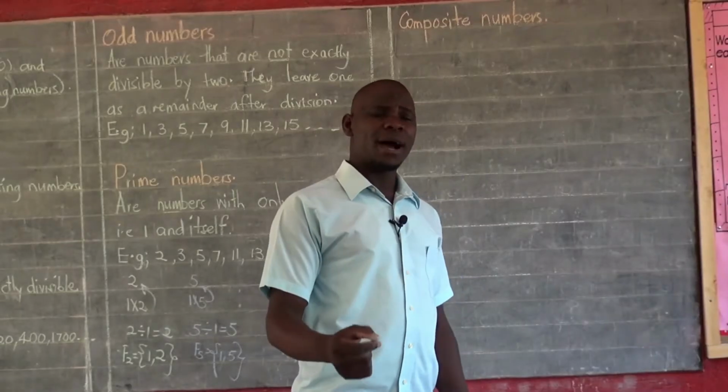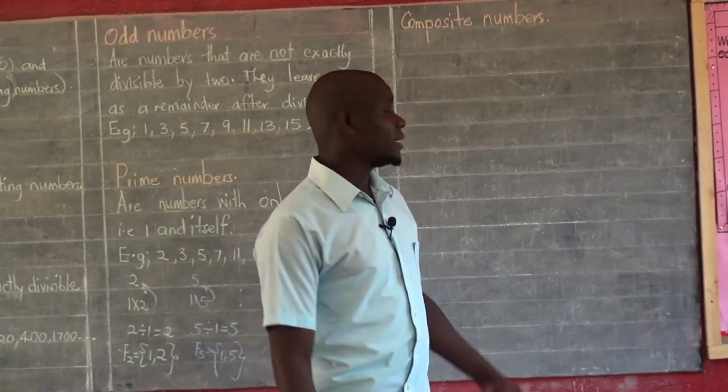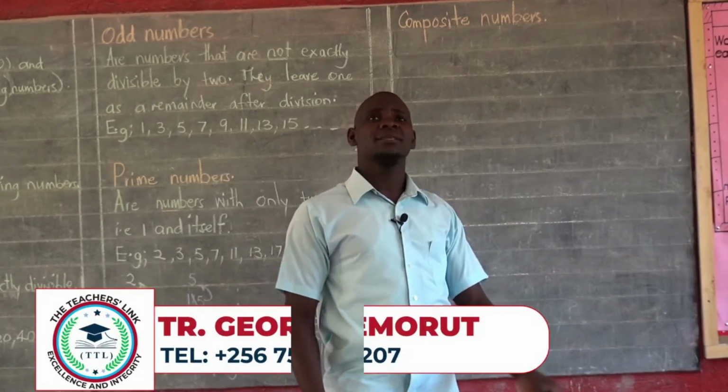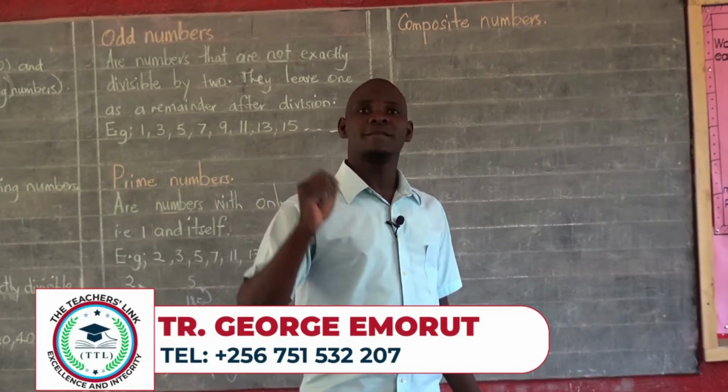If a prime number has only two factors, then a composite number has more than two factors.